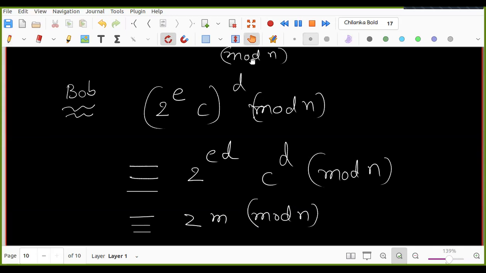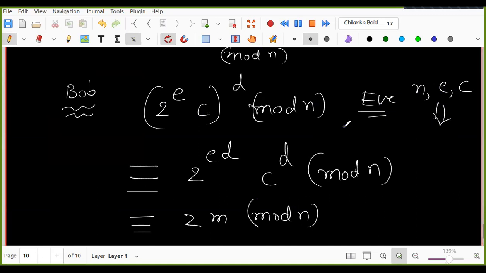So now Eve knows. Eve deliberately gave that. Now Eve knows E, N, and of course C. From these only she computed this ciphertext that she wants decrypted. Now from Bob's agreement, she knows 2M also. How do you get the plain text now? 2M by 2. She will divide it by 2. That's why she chose 2. Is it clear?